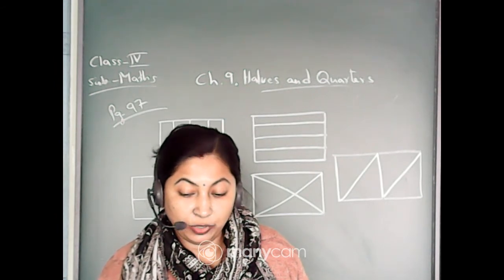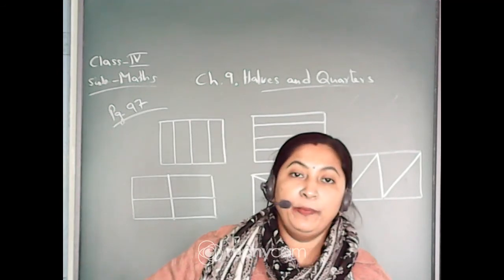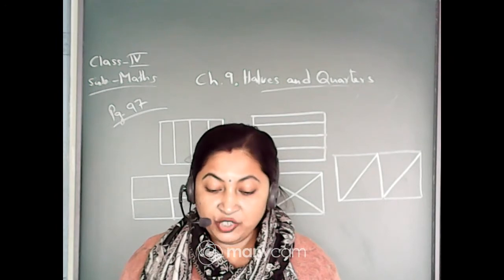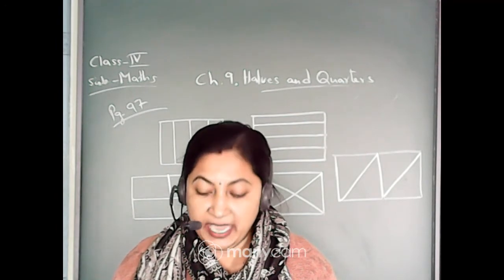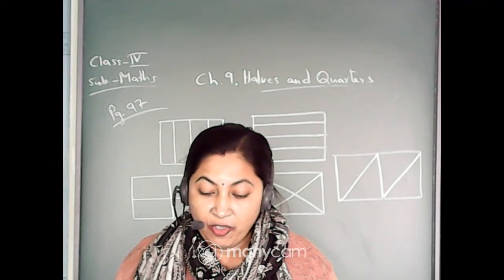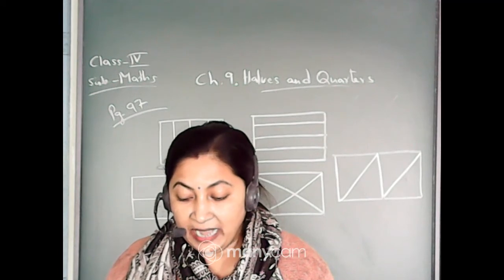Okay, come to page number 98, cutting the cake. The new topic, cutting the cake. I am reading the topic, you just go through it. Rajni's father brought a cake. She divided the cake into 4 equal parts for herself, for her brother Raju, her father and her mother.